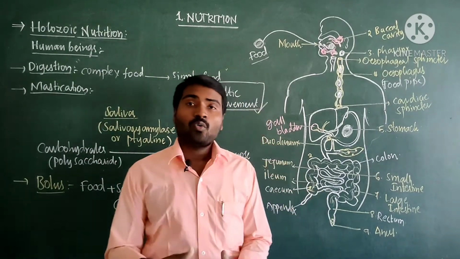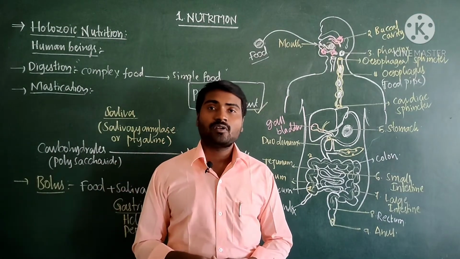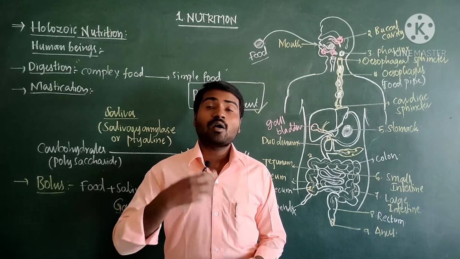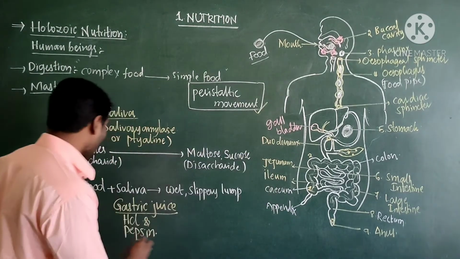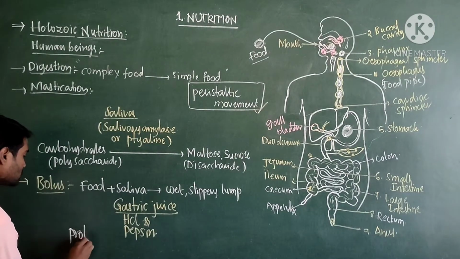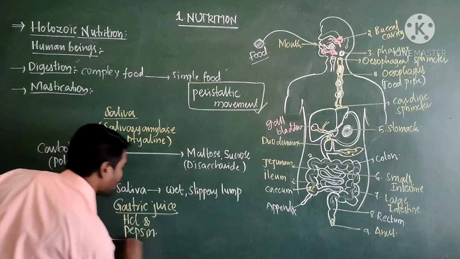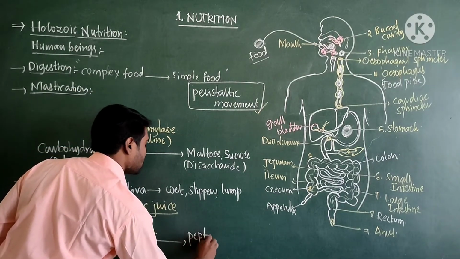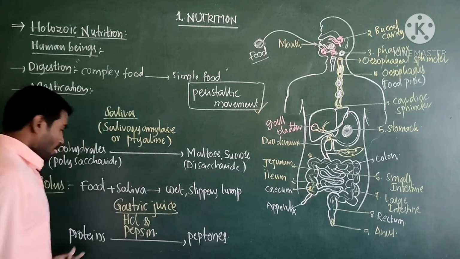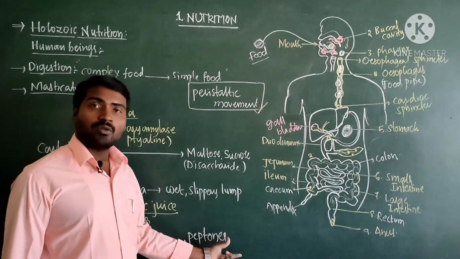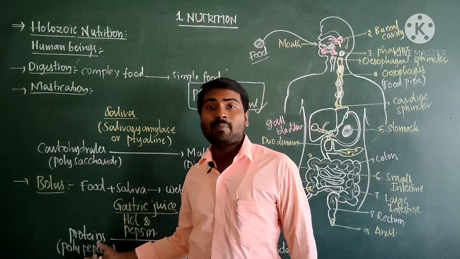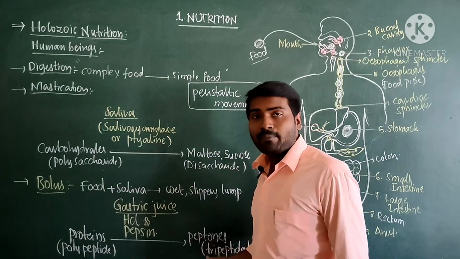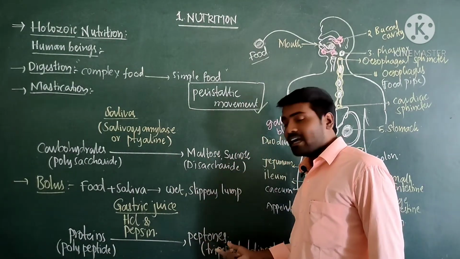Now, what is going on in the stomach? The stomach gives an acidic medium. In the acidic medium of the stomach, proteins are going to break down into peptones. Complex proteins are called polypeptides. These polypeptides are broken down into dipeptides or tripeptides. Those are called peptones.